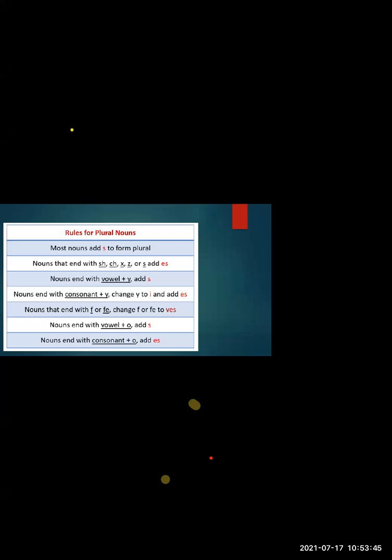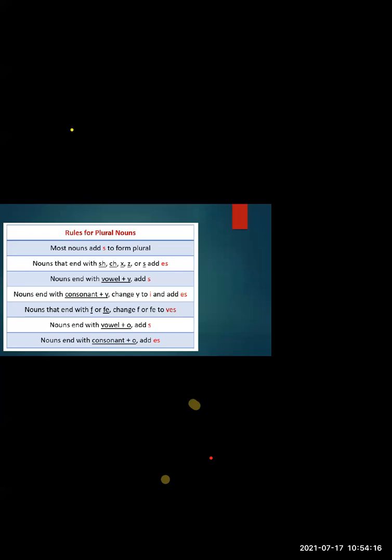For example, hero, H-E-R-O. Here O is added in the last, and what is R? R is a consonant. For hero, we don't just write H-E-R-O-S. To make it a plural form, what is added? The rule ES, that is hero becomes heroes, H-E-R-O-E-S. In the same way, we can take the example of tomato, T-O-M-A-T-O.